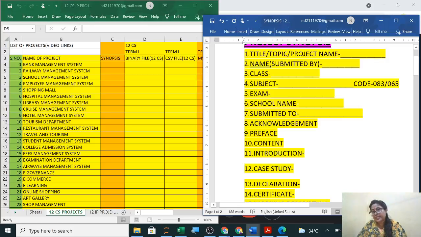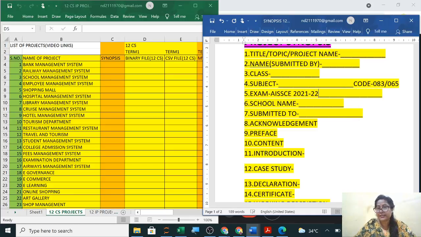So exam: which exam are you going to give this year? AISSCE 2021-22. This exam you are going to give. Clear? So this you have to mention. You can write the full form also: All India Senior Secondary Certificate Examination by CBSE. You can write and mention it here.